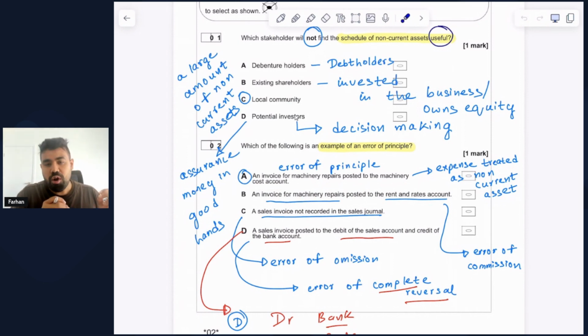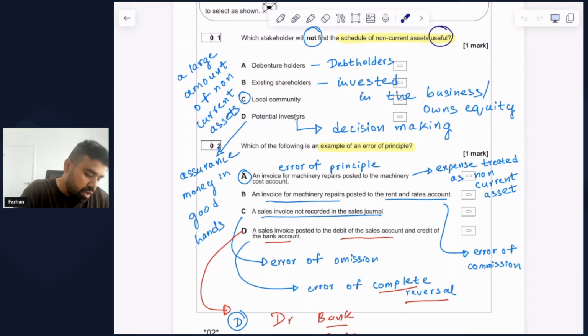So when we record a transaction in a different class, that is what we refer to as an error of principle, which is what you can see in this case where the expense has been wrongly treated as a non-current asset. And due to these variations in classes, which do not really go by with the transaction, therefore we call this an error of principle.